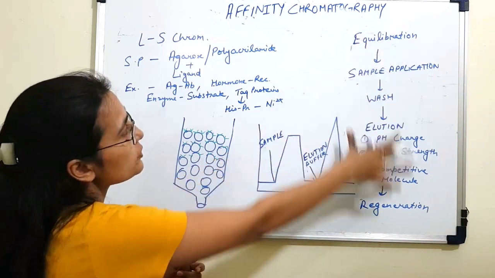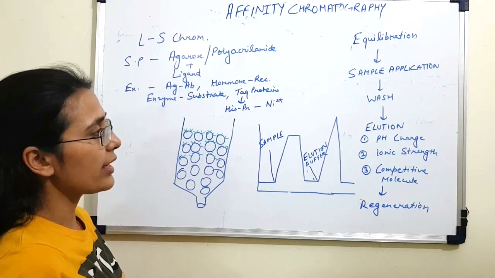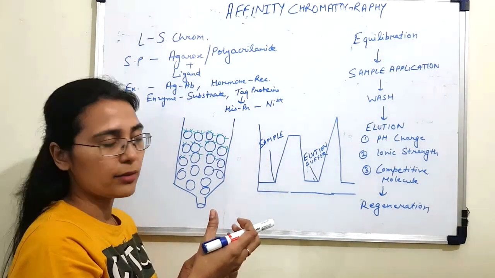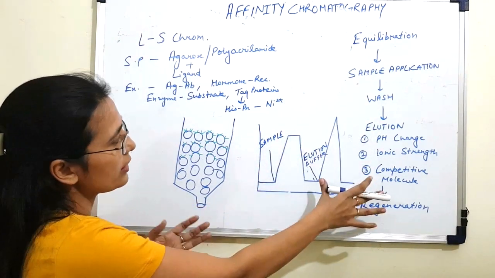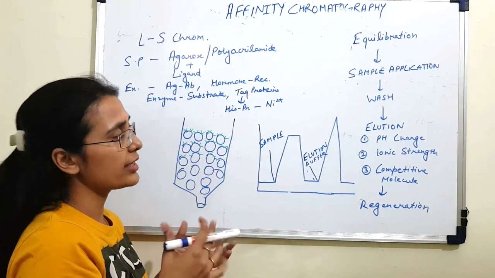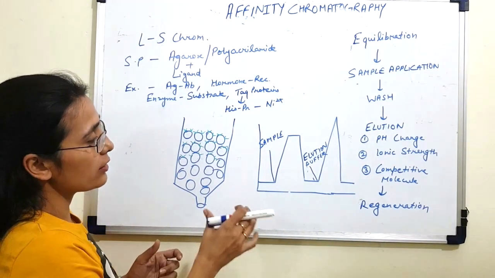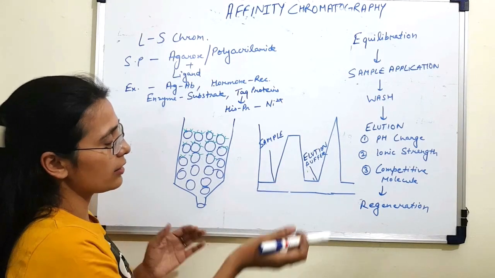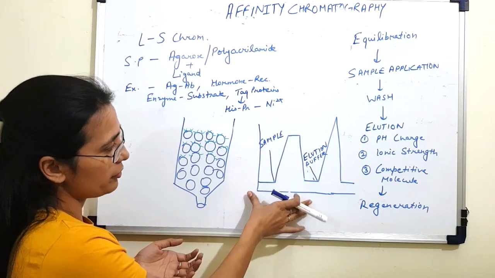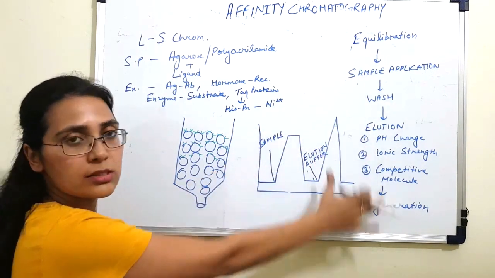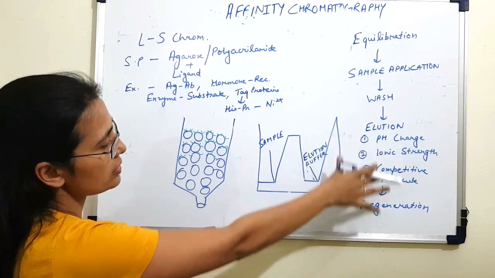The steps in semi-automatic and automatic methods can be controlled and observed using a laptop or a computer, because the column is attached to a detector, and the data is run through a computer and converted into a graph. From the graph you can monitor all your steps in affinity chromatography. So let's look at the correlation between your steps and the graph.